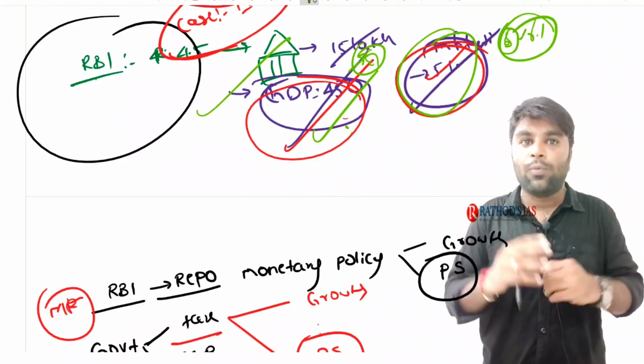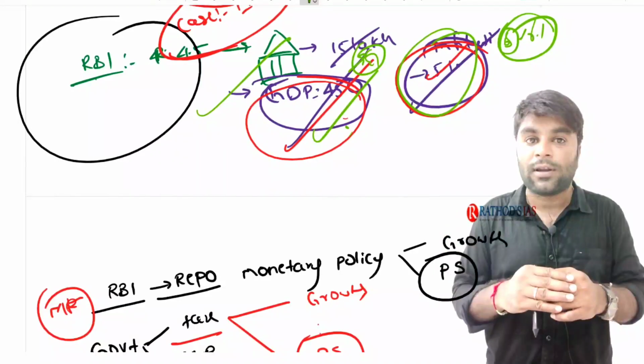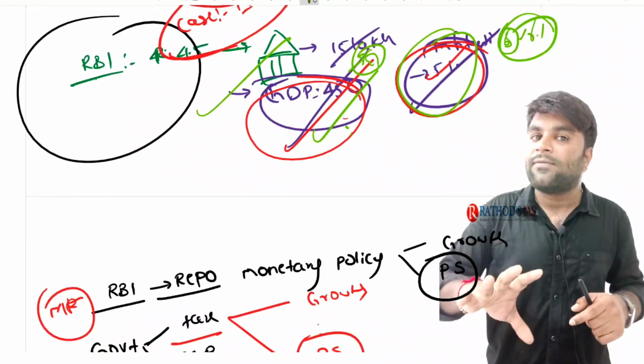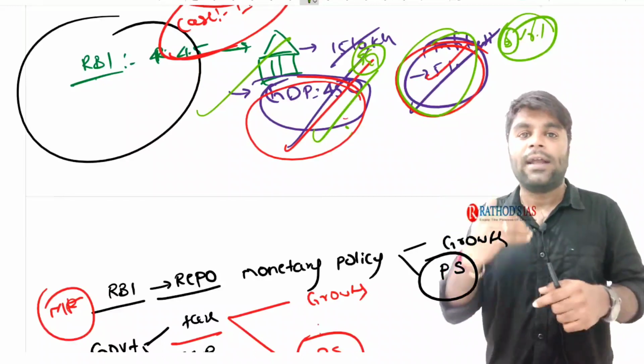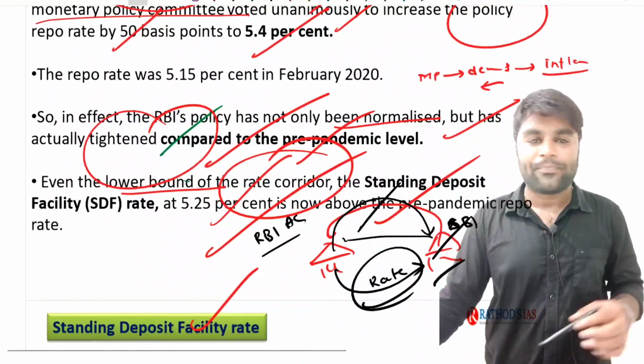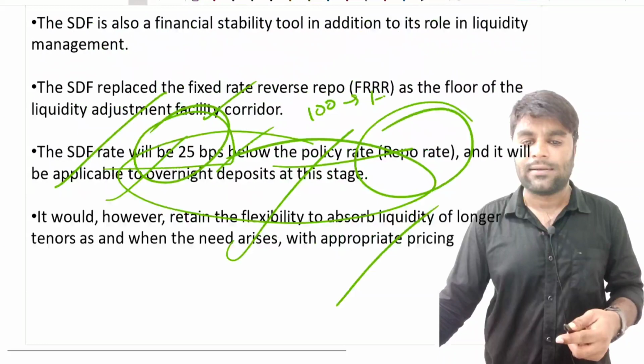So in such a way, they need to work together in coordination with one another so that they will achieve the twin objectives of both the monetary policy and fiscal policy, that is achieving growth and achieving price stabilization in the economy. Right? I hope I have given good knowledge about all these things.